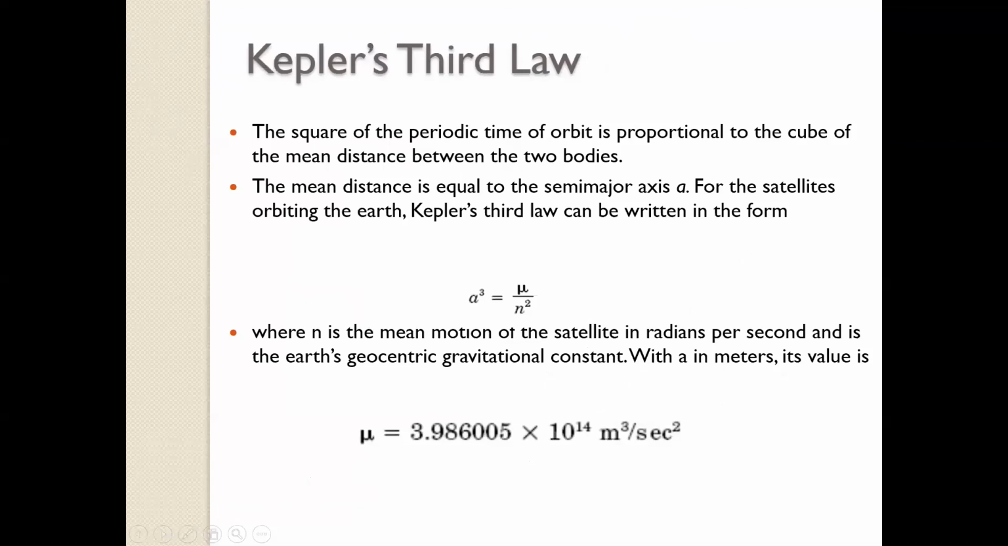Now the third law, what does it state? That the square of the time period of an orbit is proportional to the cube of the mean of the distance between the two bodies. What is the mean of the distance between two bodies? The mean distance is nothing but the semi-major axis. Okay, so a cubed is proportional to the time squared. Time period is T. Now